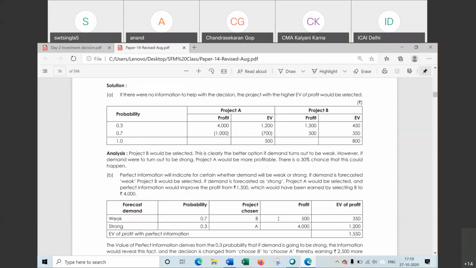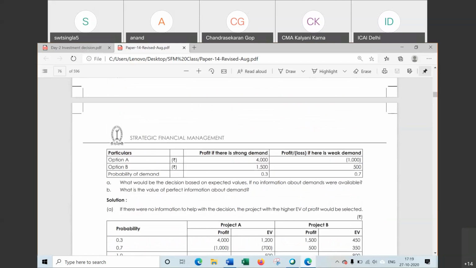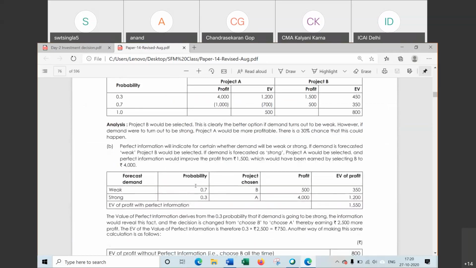Now in this case, suppose demand is strong. Then which project should be selected? For strong demand, project A has higher profit. When the demand in the market is strong, we will select project A because A is giving higher profit. So in the case of strong demand, we will select A. Profit is 4000. Multiplied by probability, it will be 1200.